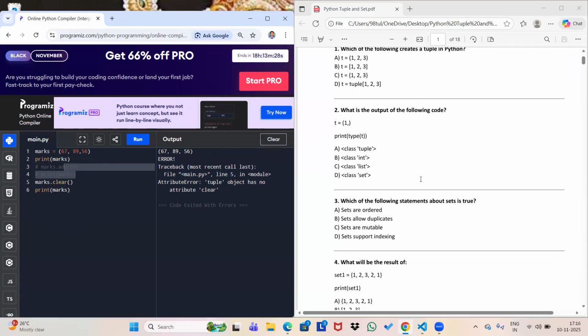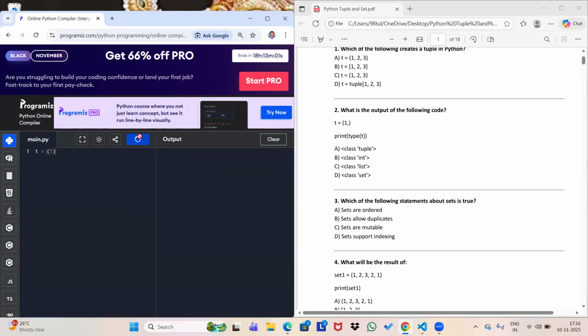Okay, the next question is again on tuple. So what is the output of the following code? Let me do this program here so that we can understand it better. Suppose I am creating a tuple. I'm giving the same example and I'm writing here 1. So it's asking us to print type t. What will be the type of t? So let's see. Oh, I didn't print it. Print type t. So it will be of type integer.